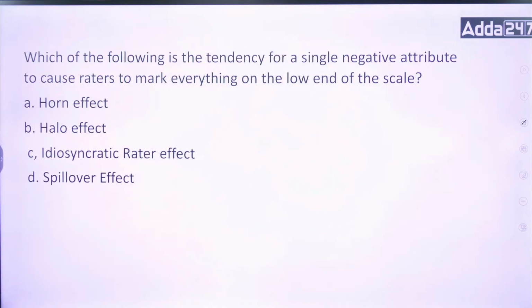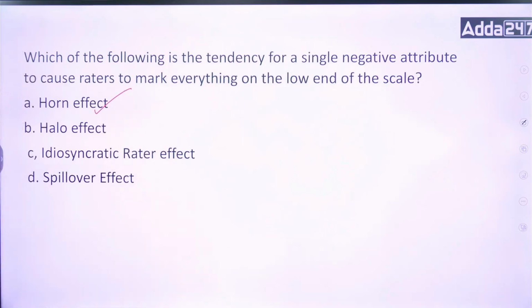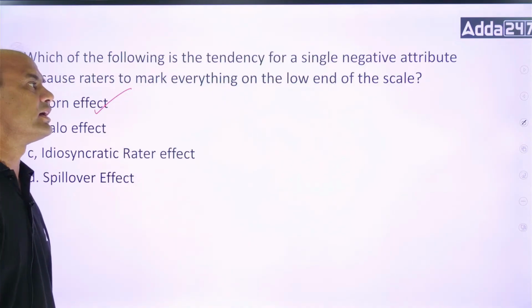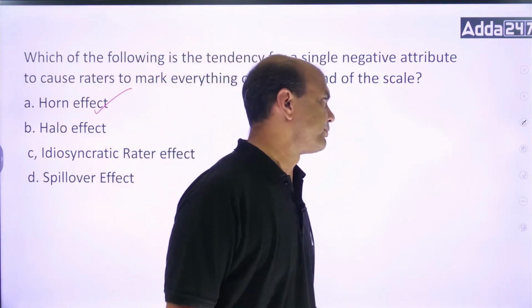No, low end is the horn effect. Halo effect is related to something else. It is horn effect. Horn effect is the tendency for a single negative attribute to cause the raters to mark everything at the low end of the scale. It is called the horn effect. Okay?